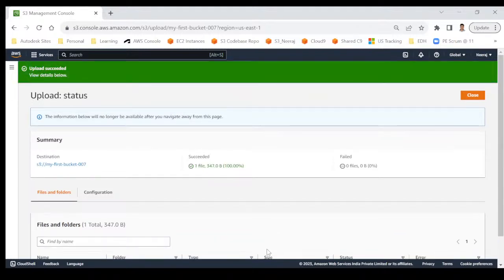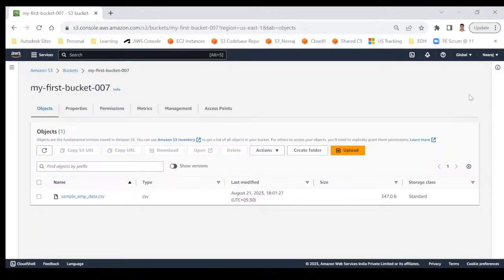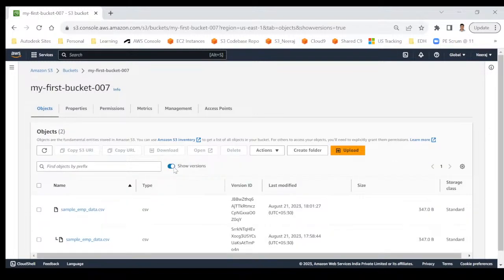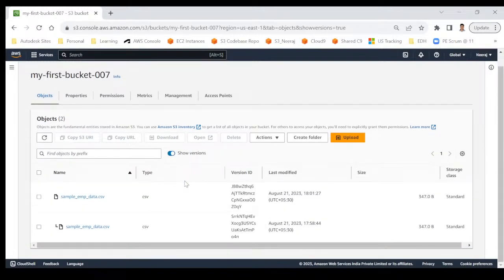Now since I have uploaded the file again, will it show me two versions of the file? You can see that it's only showing one file. There are not many details, but you can see this one also, show versions, and that is disabled. Just click on that, and after clicking, it will show you all the versions of the file available here. You can see now sample_emp_data.csv, and last modified is 1801. Just now, you can see the time, just 1 minute back.